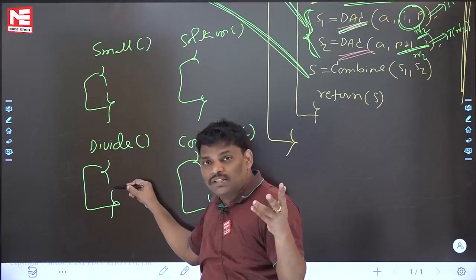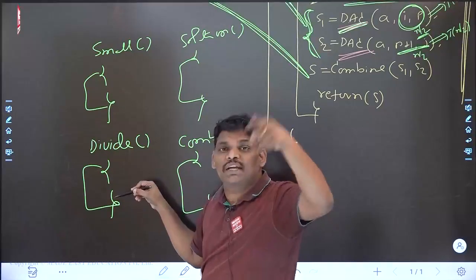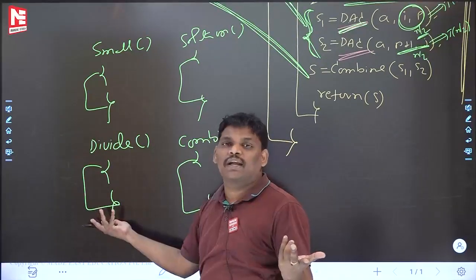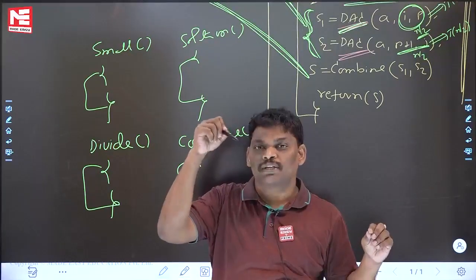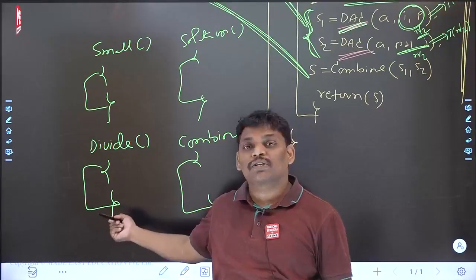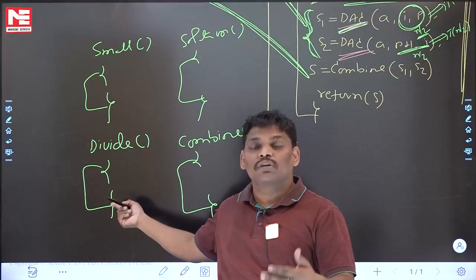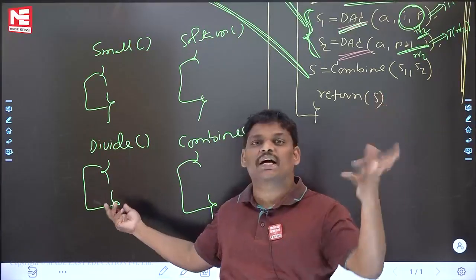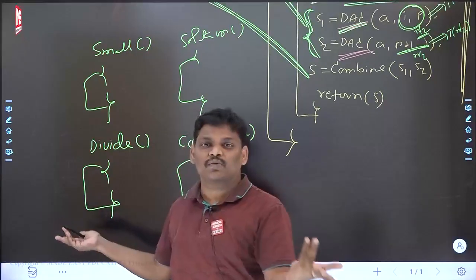Suppose inside this divide function there is one for loop running n times, the time complexity of the divide algorithm is n. Remember, this function's time complexity depends on what code is inside that function. One loop, n time. No loop, constant. Two inner loops, maybe n square.